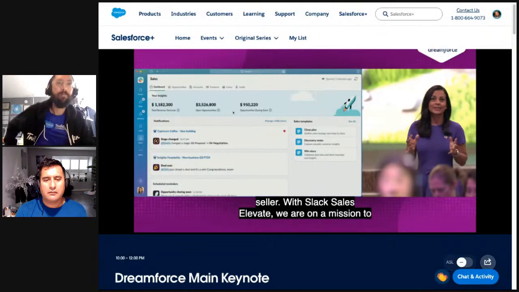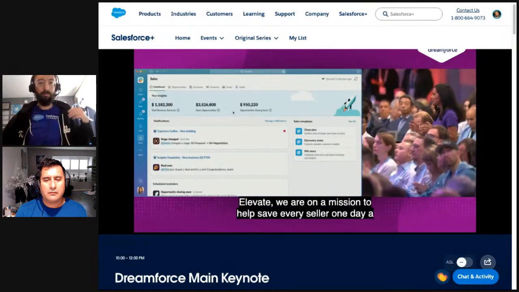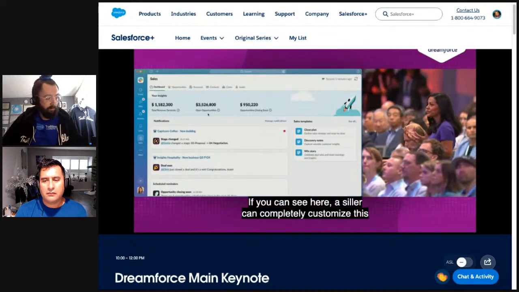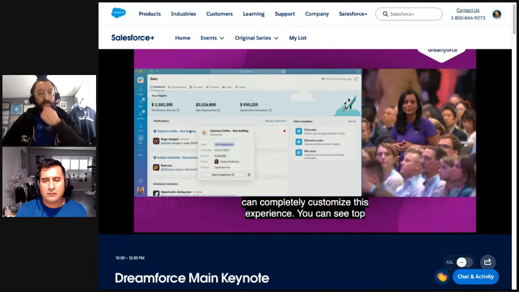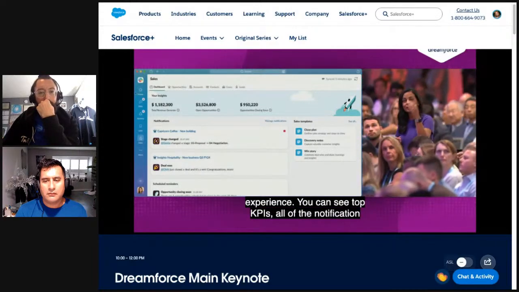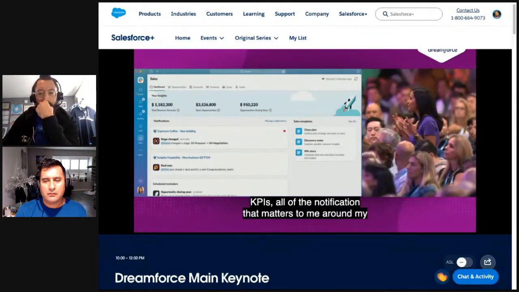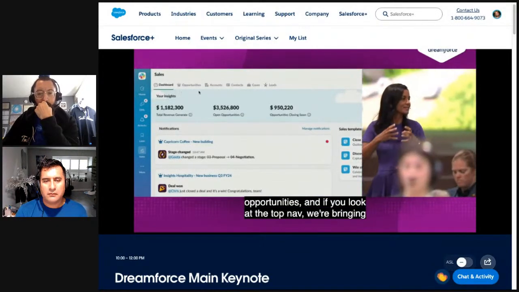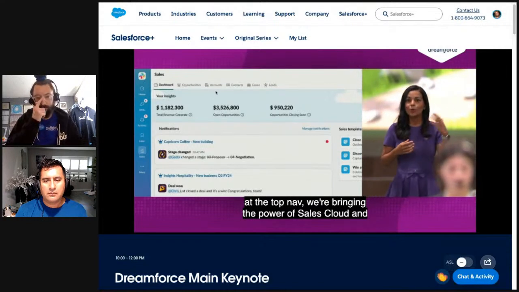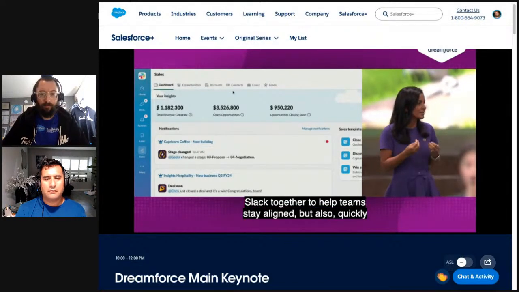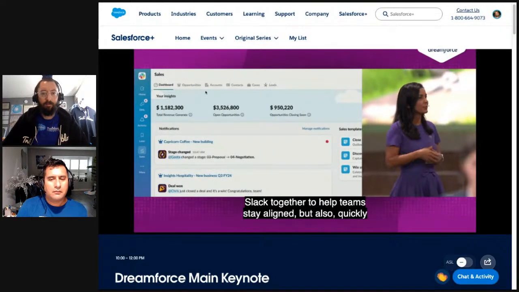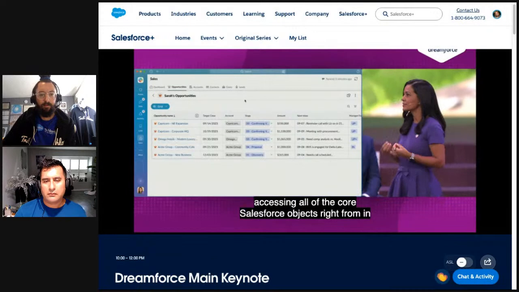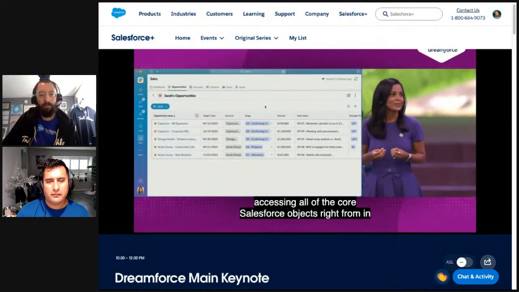And if you can see here, a seller can completely customize this experience. You can see top KPIs, all of the notification that matters to me around my opportunities. And if you look at the top nav, we're bringing the power of Sales Cloud and Slack together to help teams stay aligned, but also quickly accessing all of the core Salesforce objects right from in here, like opportunities. I can view all of the opportunities from Salesforce that are important to me, but sellers not only want to